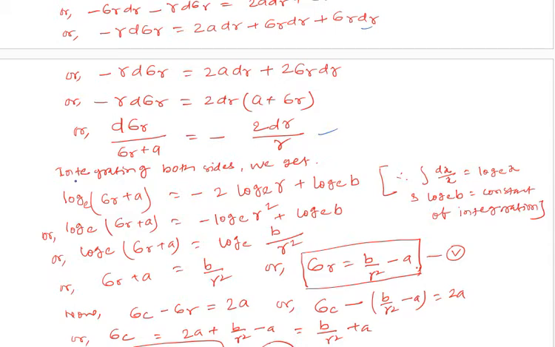So integrating both sides, we get log e. We know that dx by x is equal to log e x from the rule of integration. So log e into sigma R plus A equals minus 2 log e r plus log e b, this is the constant of integration.